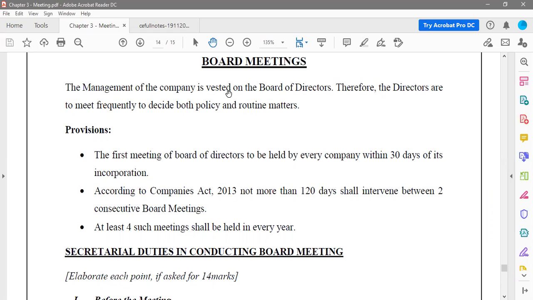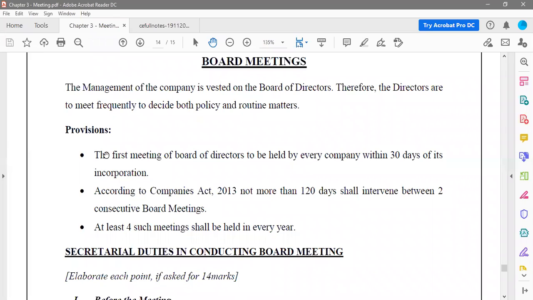Before the conduct of meetings, it may be any sort of meeting, that is annual general meeting or extraordinary general meeting, before any such meeting they will again meet and have a meeting that is known as a board meeting. So whenever the management holds a meeting where the board of directors are all present, that is a board meeting. So what are the provisions under companies law and when do they have to be held?